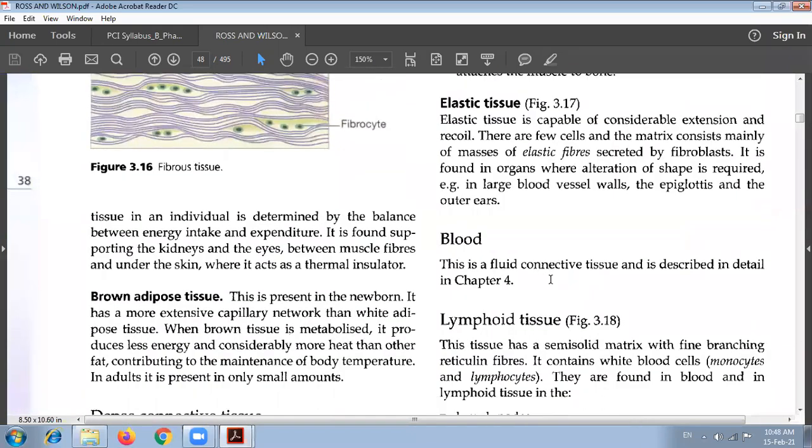The second adipose tissue is the brown adipose tissue. One is the white and the second is the brown. This is present in the newborn baby. It has a more extensive capillary network than white adipose tissue. When brown tissue is metabolized, it produces less energy and considerably more heat than other fat, contributing to the maintenance of body temperature.